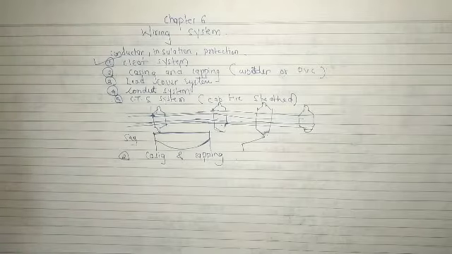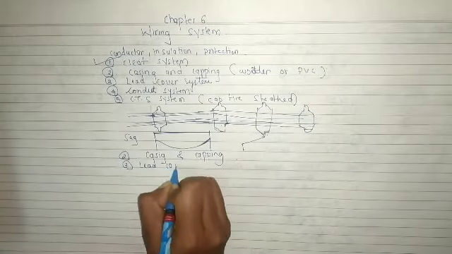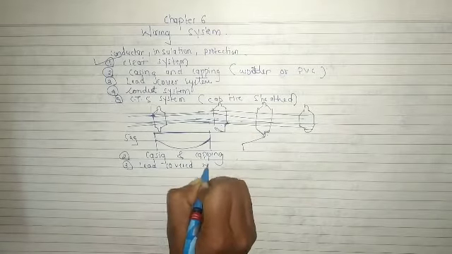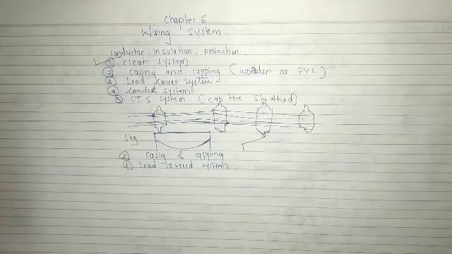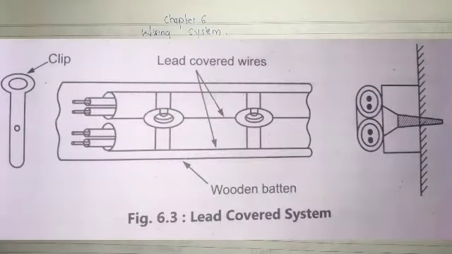Now moving to the third one, that is the lead covered system. You can see the lead covered system diagram. In this system, lead alloyed sheathed wires are used. Why lead?